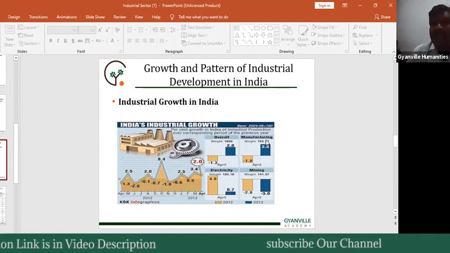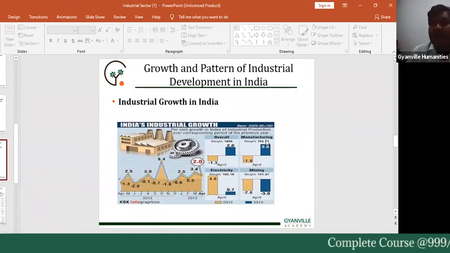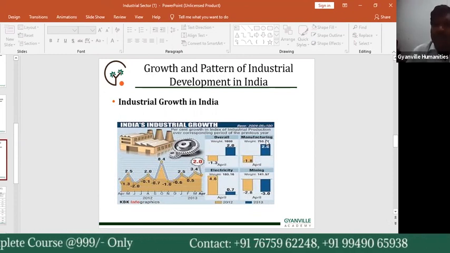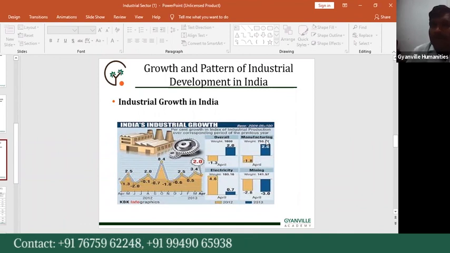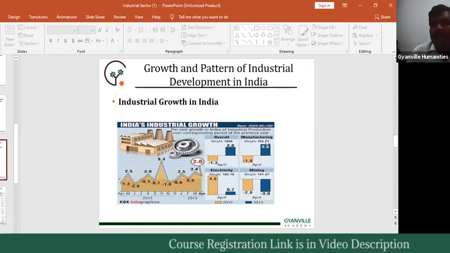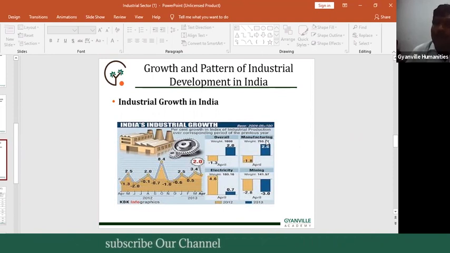Next, the Indian government took help from other countries, especially the UK, US, Russia, Japan, for industrial development. So collaboration methods were also followed in India.